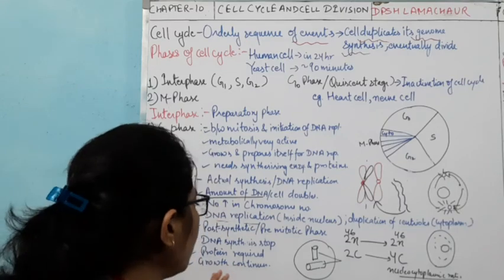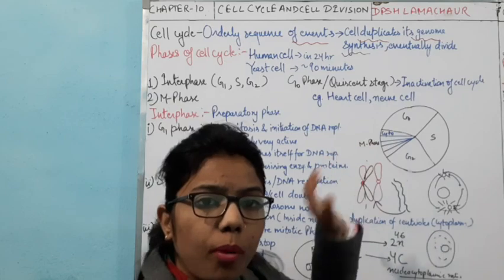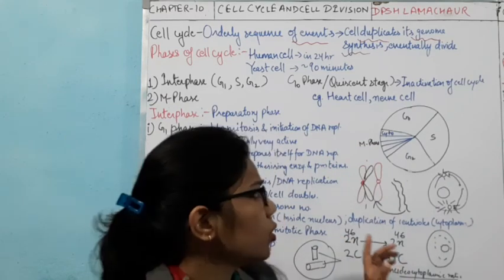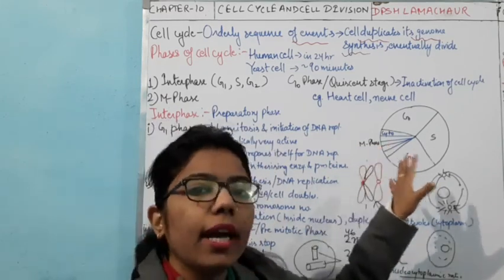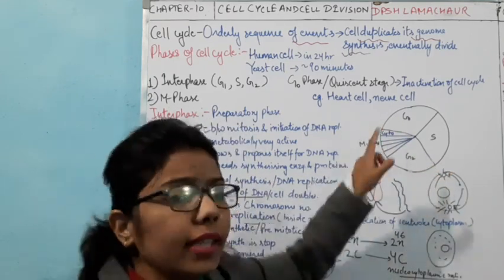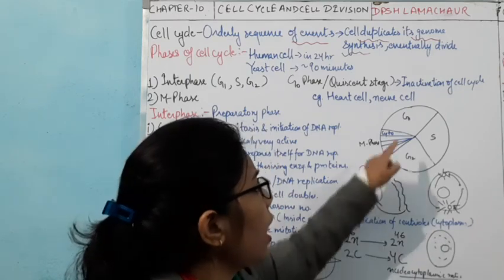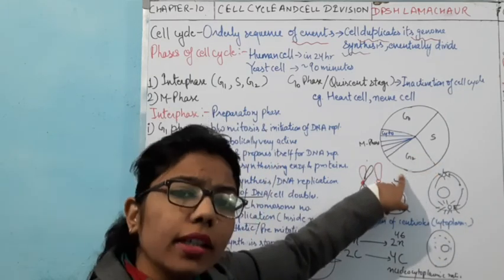Now comes the M phase. The M phase is the important one because most of the division takes place in it. But as I have said, the whole cycle takes 24 hours in human beings. So 23 hours are taken by the interphase.